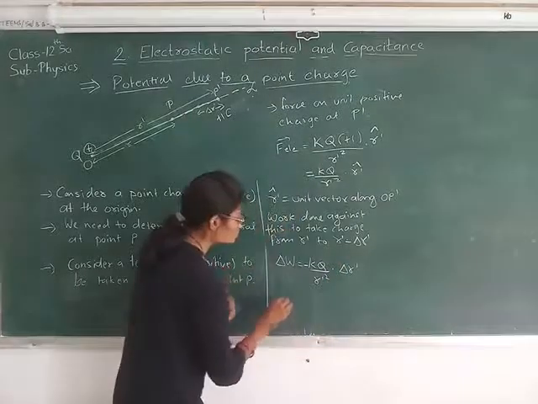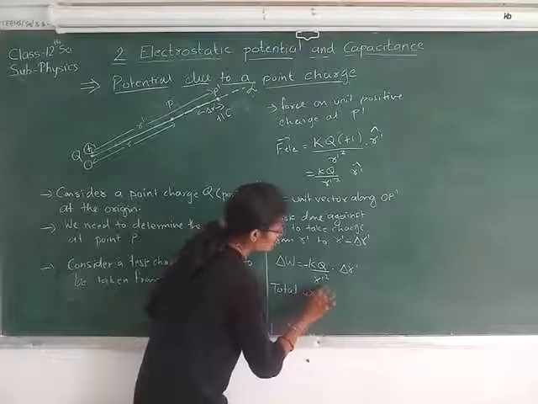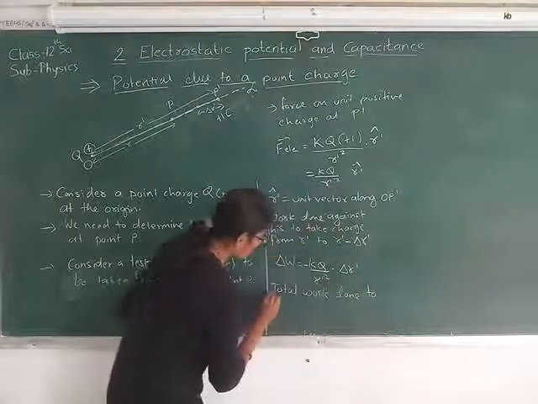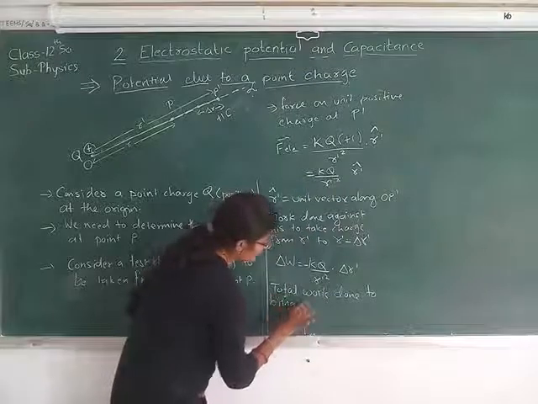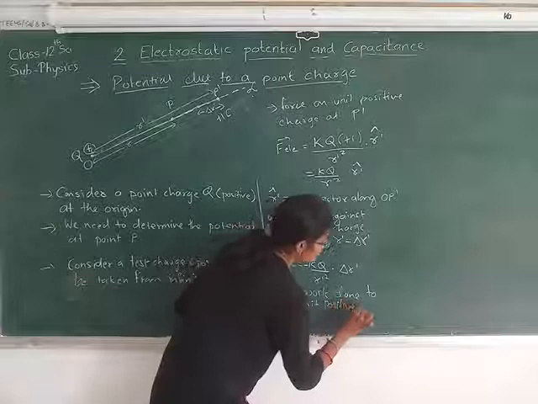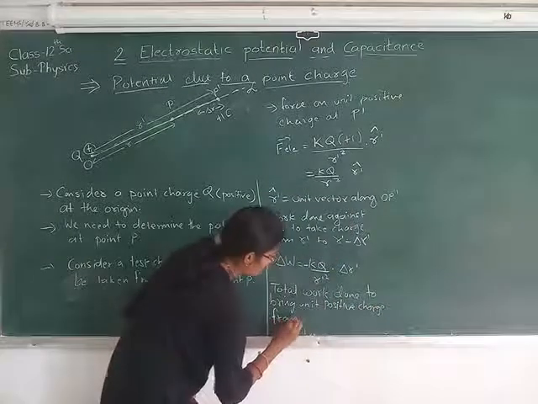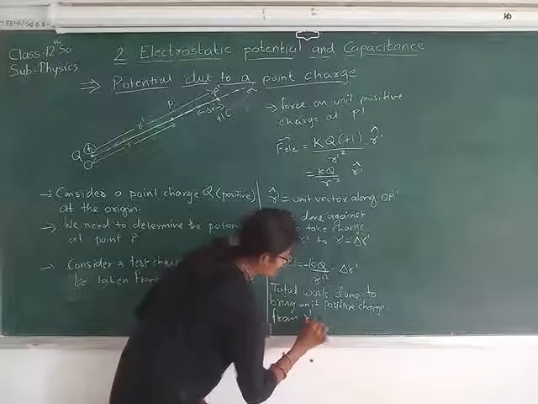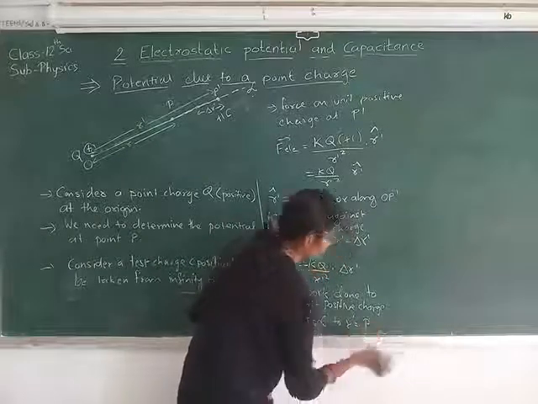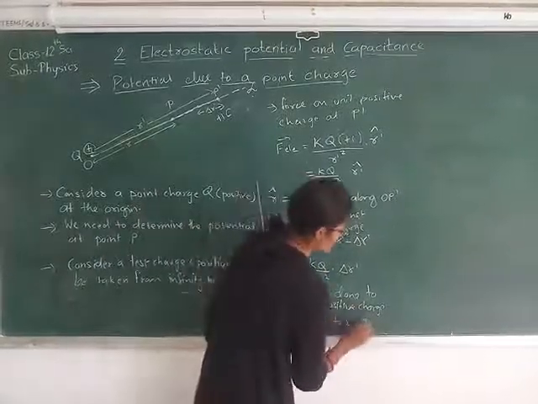Okay. So now the total work done will be what? Total work done to bring a unit positive charge from infinity, that is r dash equals infinity, to r dash equals point P, which is at a distance r.